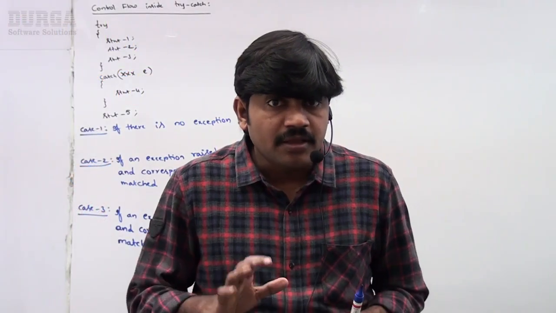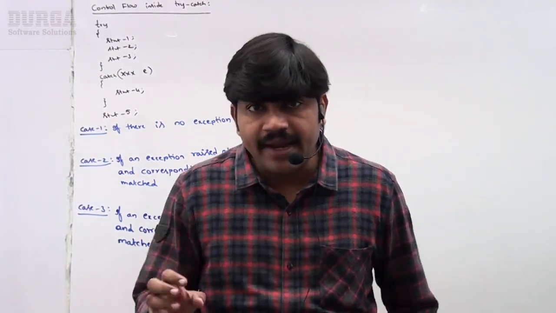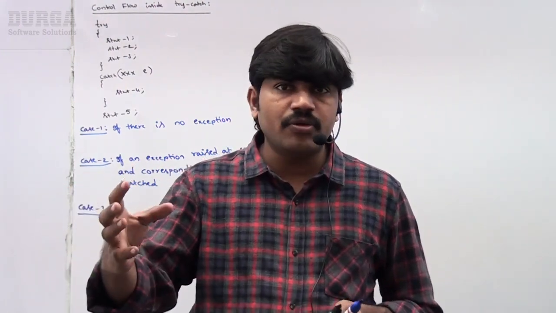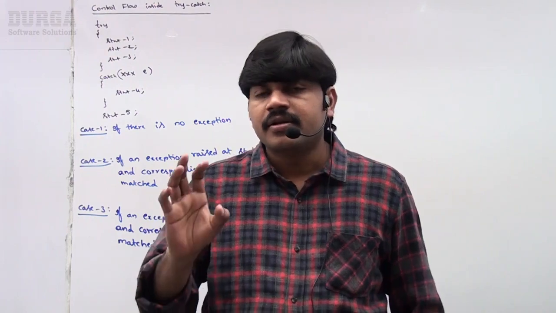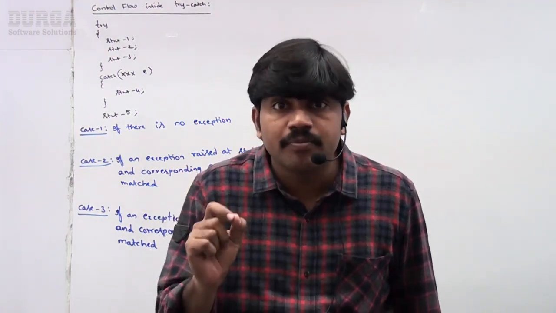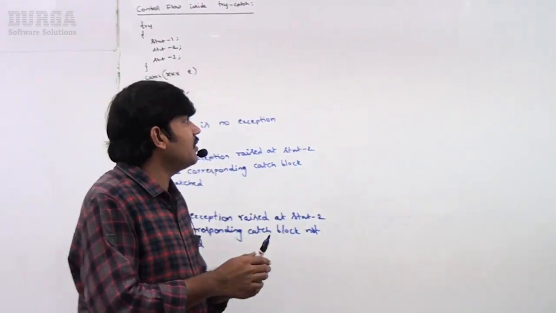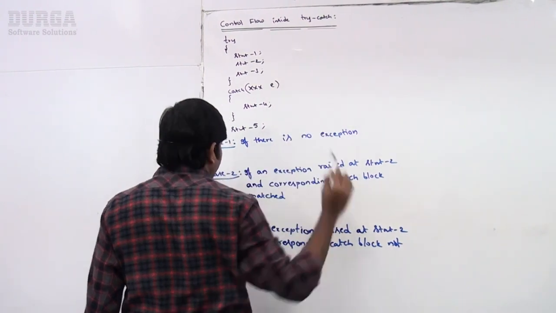Hi friends, in the last video we covered very clearly how to handle exceptions by using try catch. Within the try block we write the risky code, and inside the catch block we write the handling code. It's very clear. Now my next topic, very important and very interesting: what is the control flow in a try catch block?